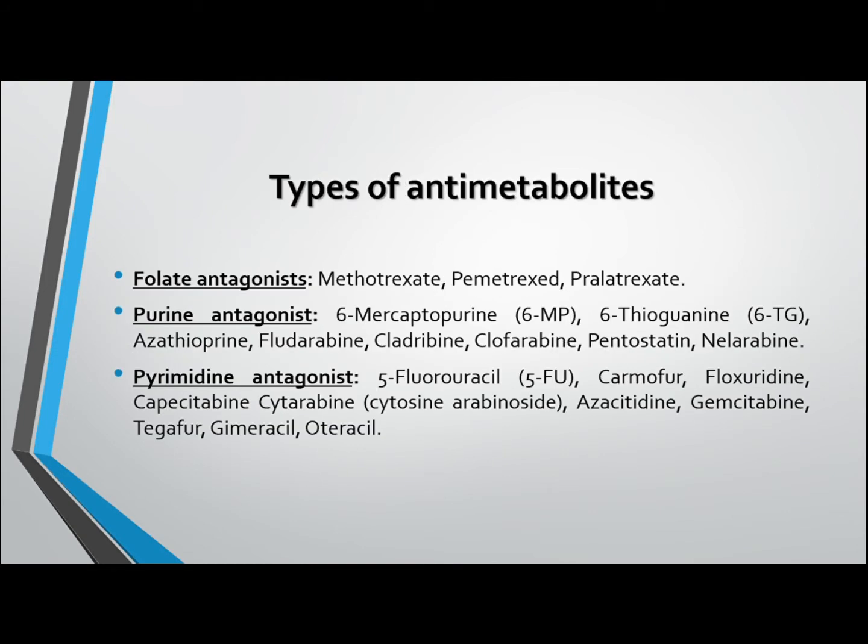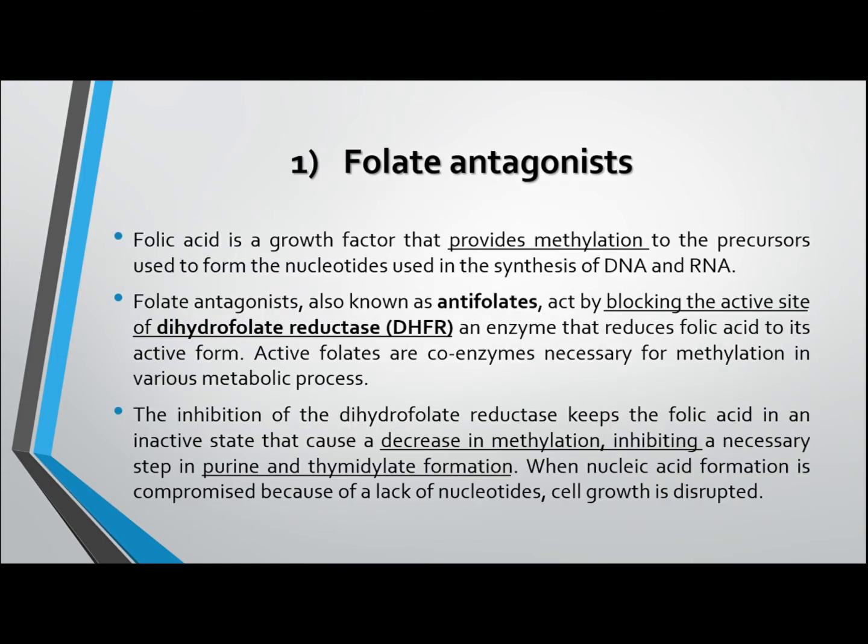There are three types of antimetabolites: folate antagonists, purine antagonists and pyrimidine antagonists, and each type has different antimetabolites, which I will present further. Folate antagonist. Folic acid provides the methylation to the precursors of nucleotides.